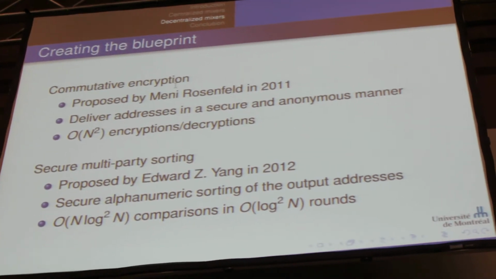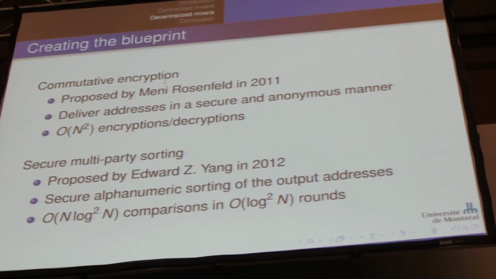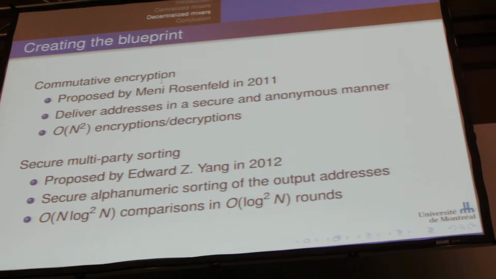Encrypt each of the output addresses and send them to a user in such a way that when they're decrypted, it is impossible to know who that address came from. Now the downside of this is that it doesn't scale very well. For 3 players, it's actually quite easy, but for n players, it takes the square. We need n square encryptions, where n is the number of users in there, so that's quite expensive and prohibitively so at this point.